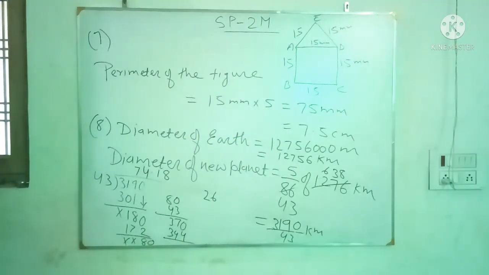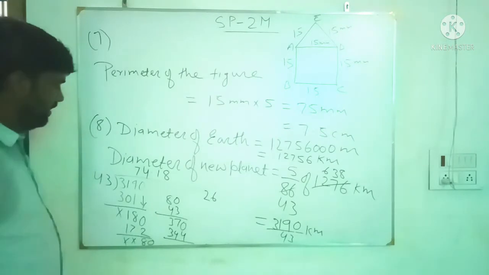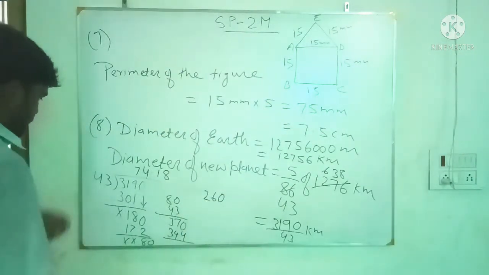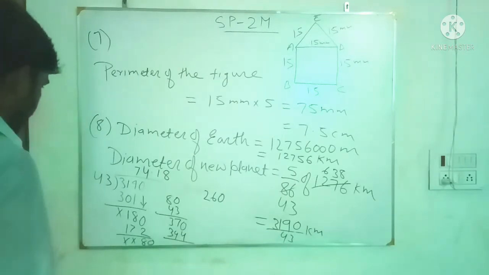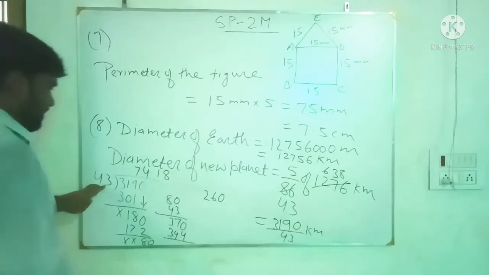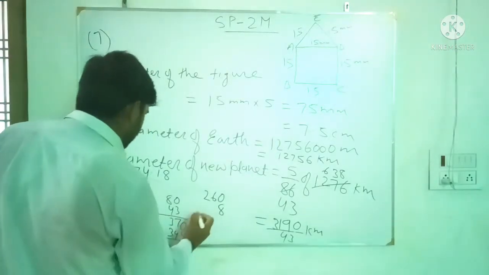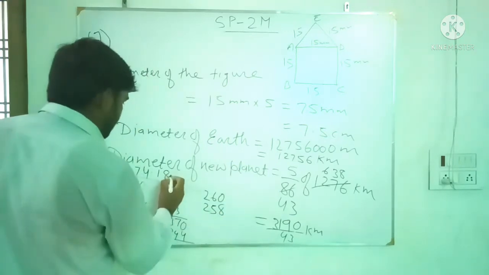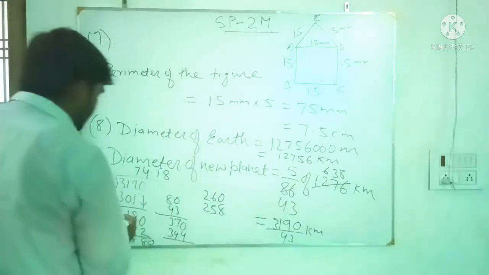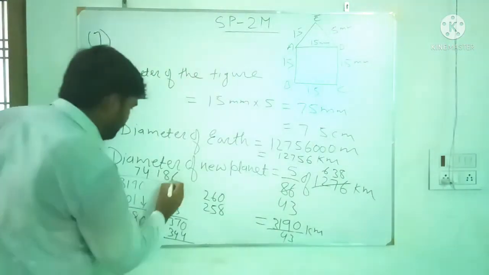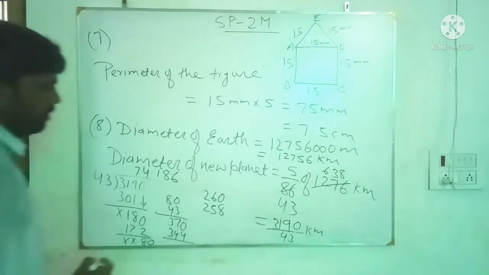So 74.18, then 260, one more time. In 260 it will go 6 times. 6 3s are 18, 6 4s are 24 and 1 is 25. So 6 times. So 74.186 kilometer.